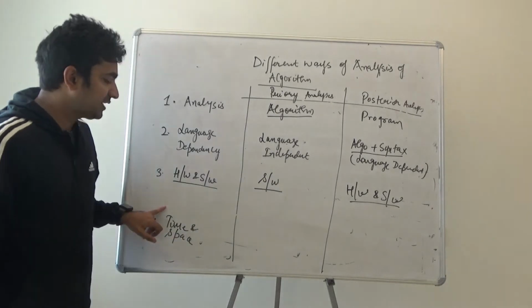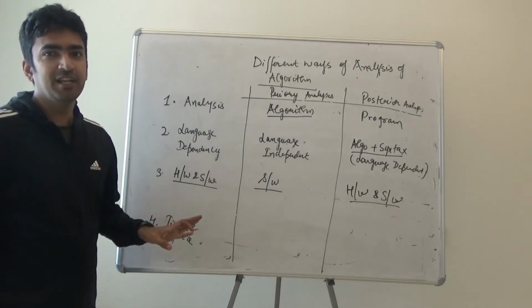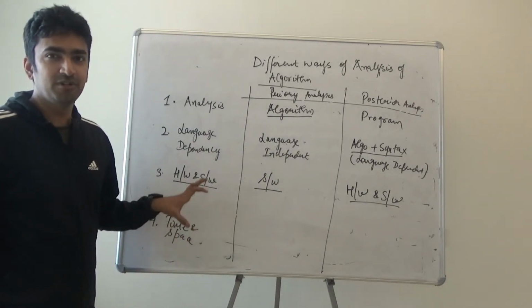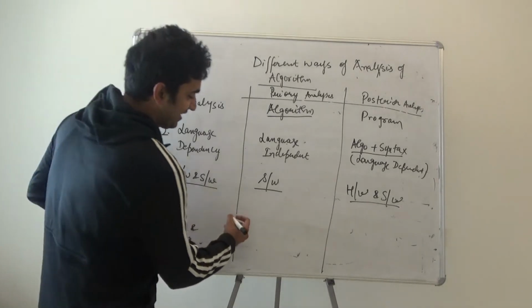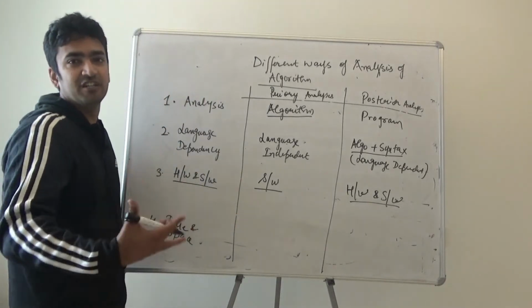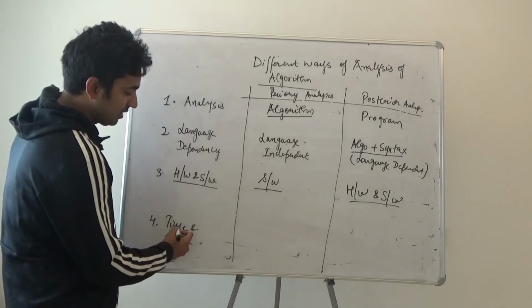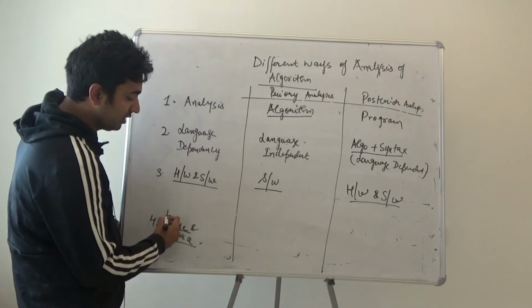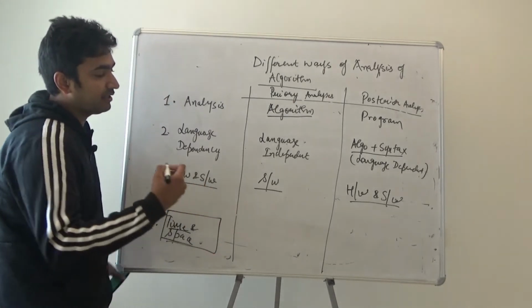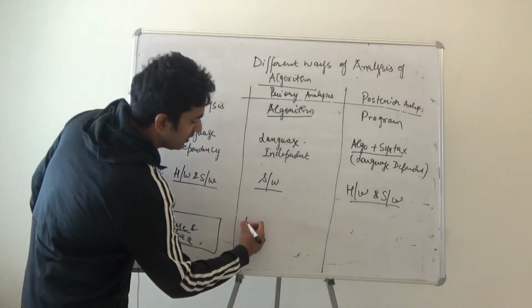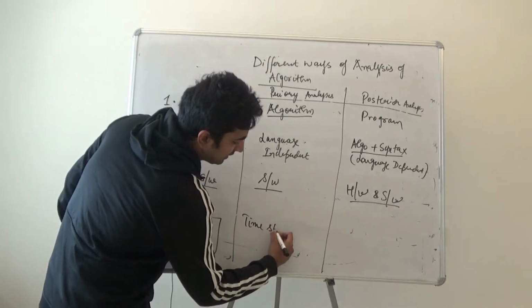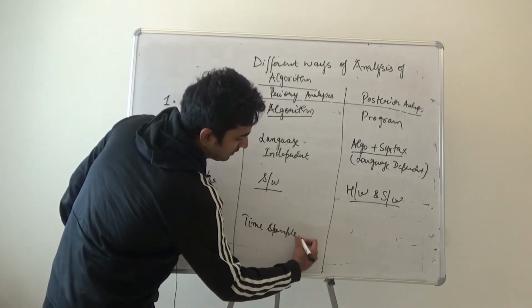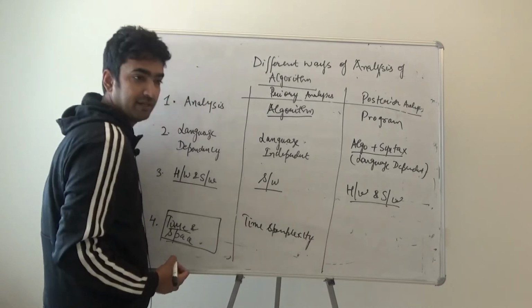Then we are using time and space. Clearly guys, when we are talking about time and space complexity, the measuring functions would be used when we are going to calculate time and space. So we basically require a time complexity function, right?